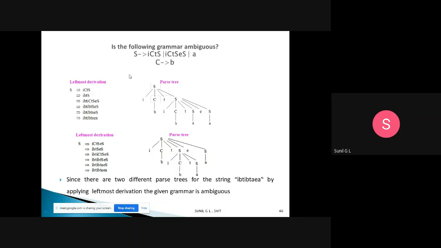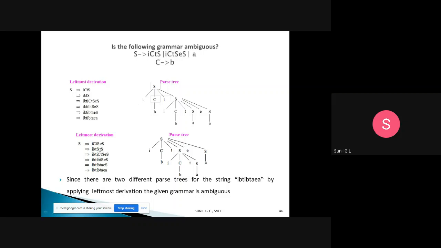Now what I am doing: first I have taken S tends to ICTS, and now I am taking S tends to ICTSES. So I have got S tends to ICTSES. Now I have replaced this C with B. When C tends to B is there, I will replace C with B. Then the SES is there, so for the first S, I will replace with ICTS.